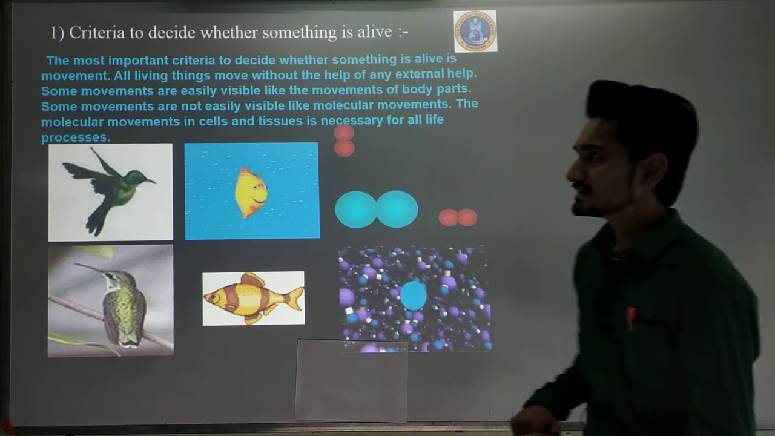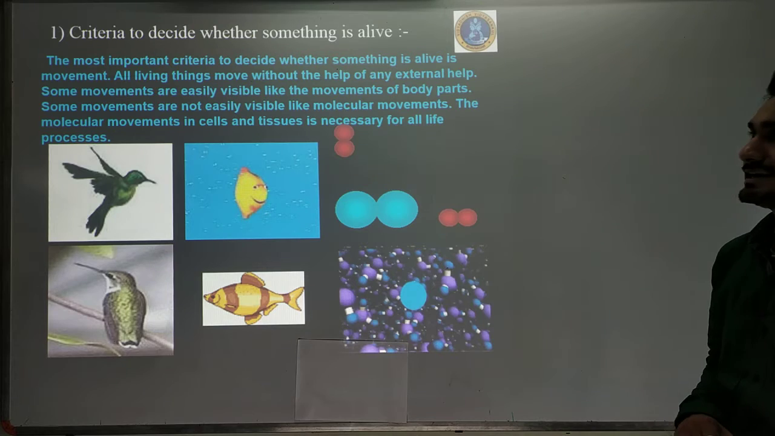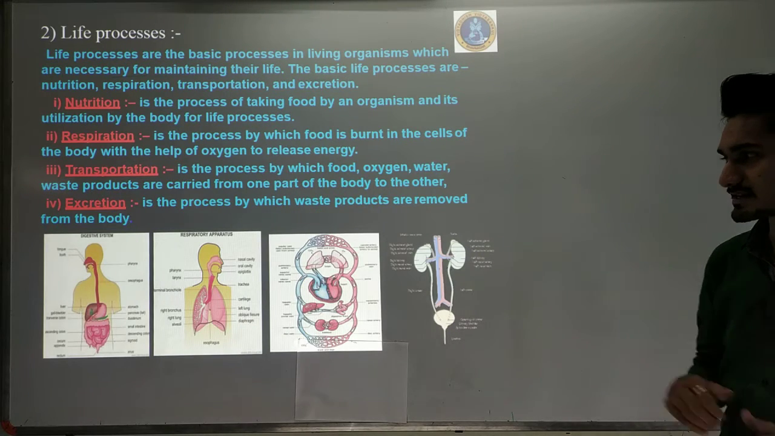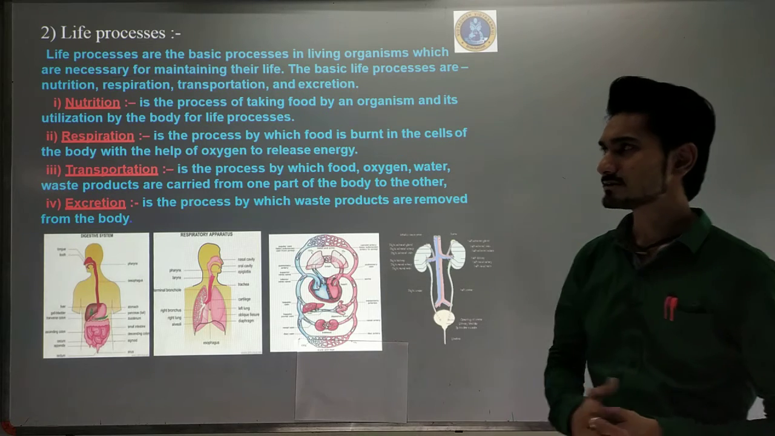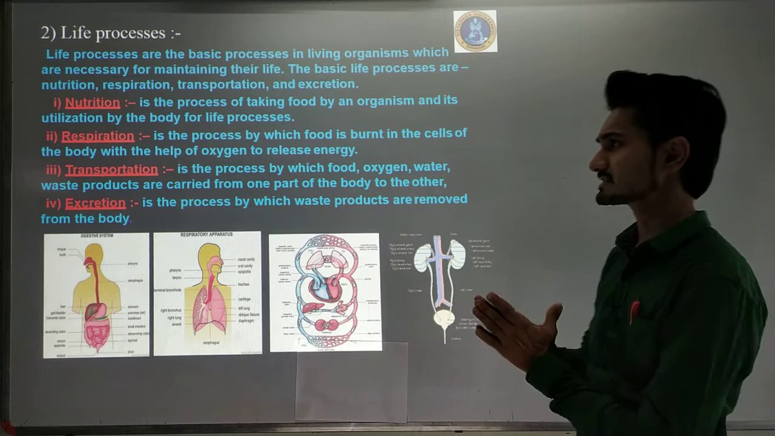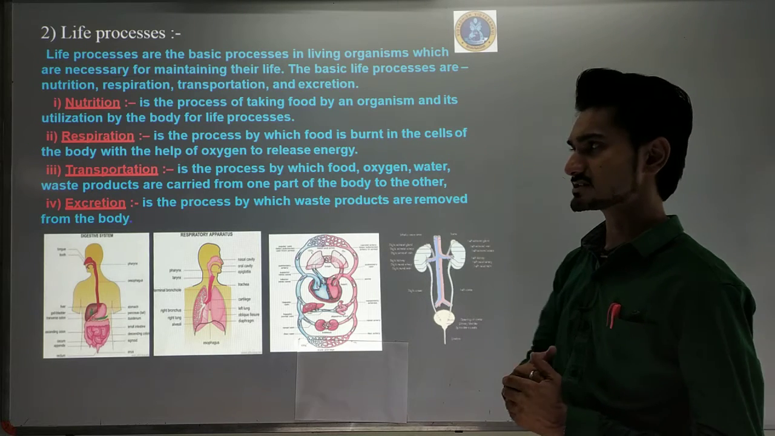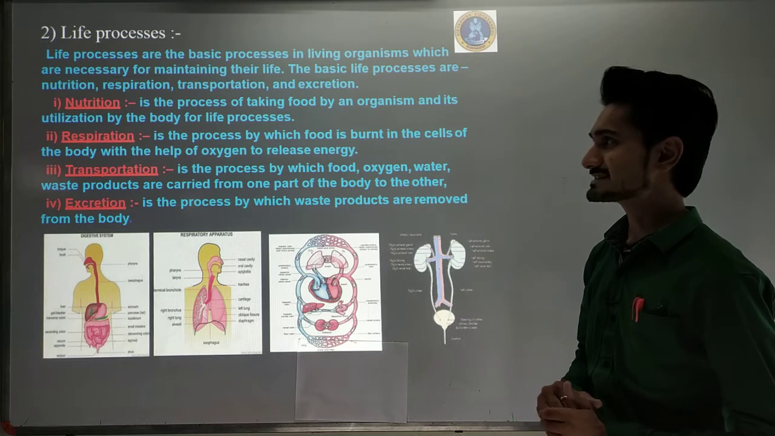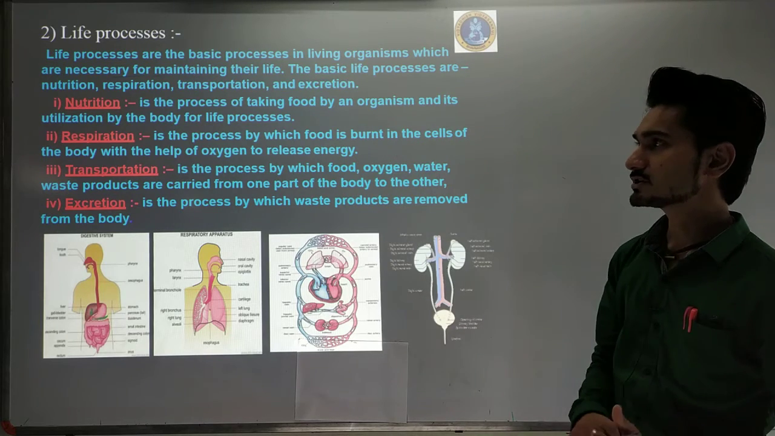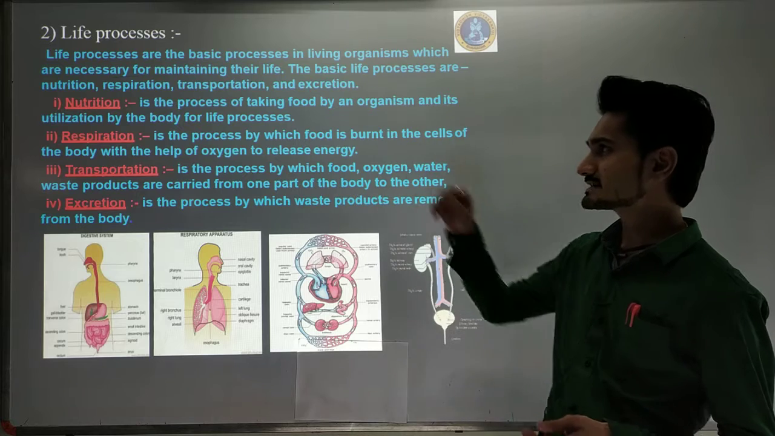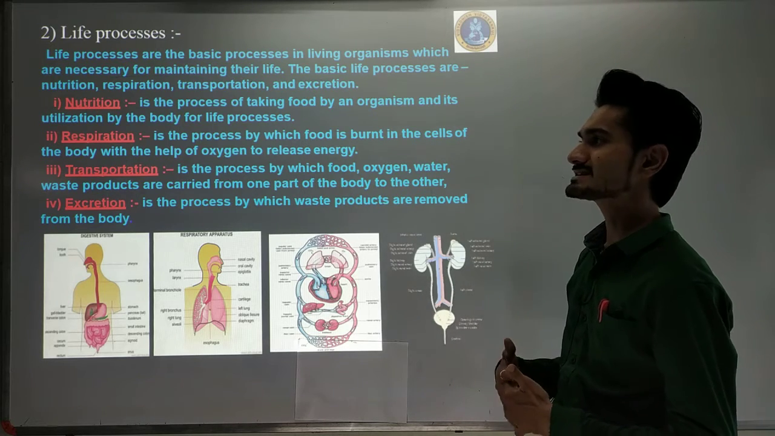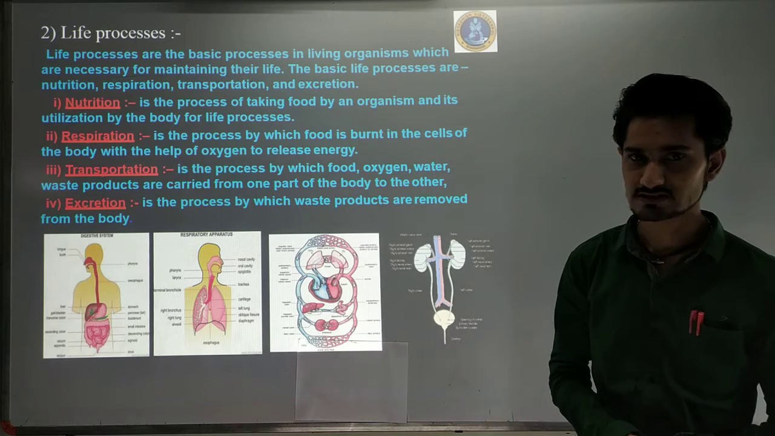Today we are starting the first topic, regarding the criteria to decide whether something is alive. We have also seen this topic in the previous lecture. Here are some of the life processes, and today we are going to discuss the basic definitions of nutrition, respiration, transportation and excretion. As you can see on your screen, the first definition: nutrition is the process of taking food by an organism and its utilization by the body for life processes.